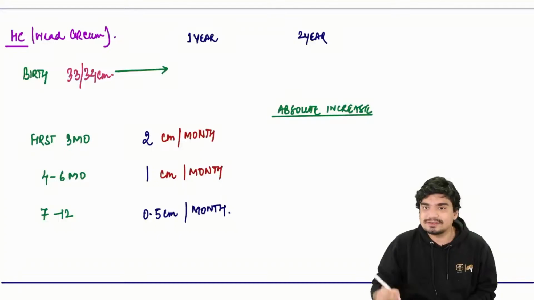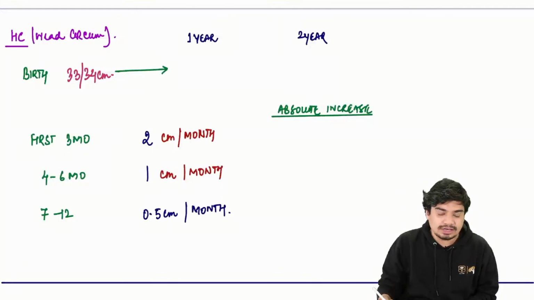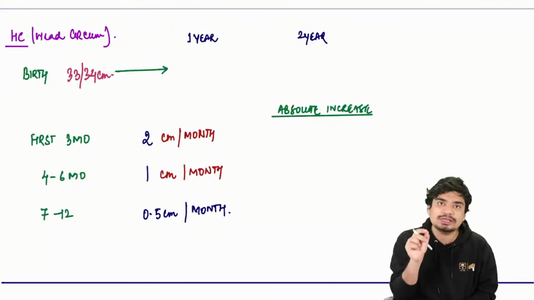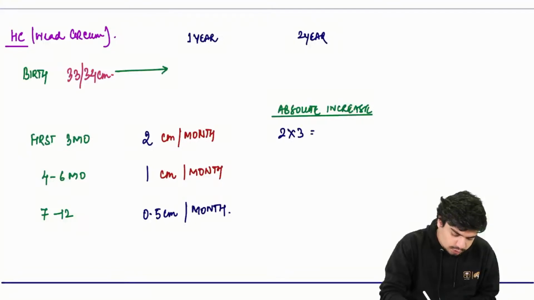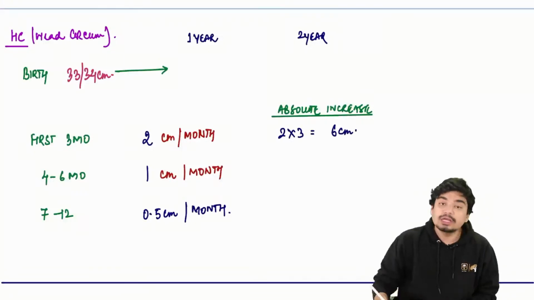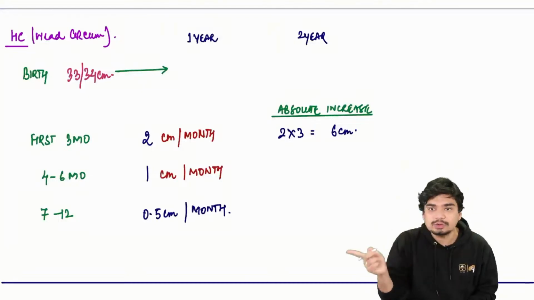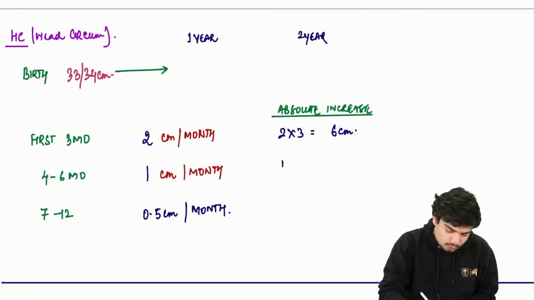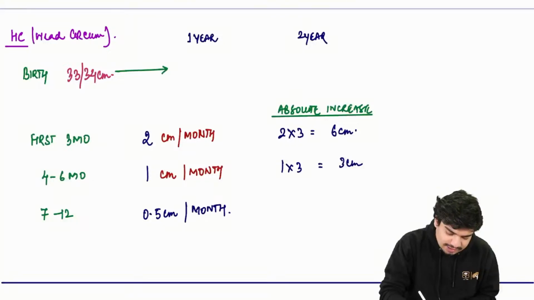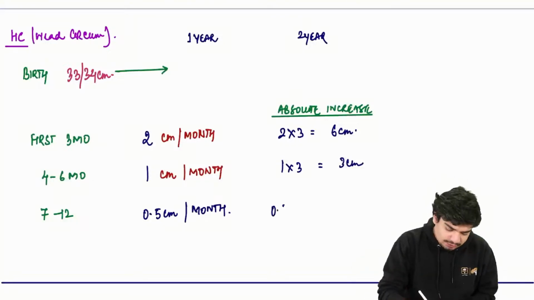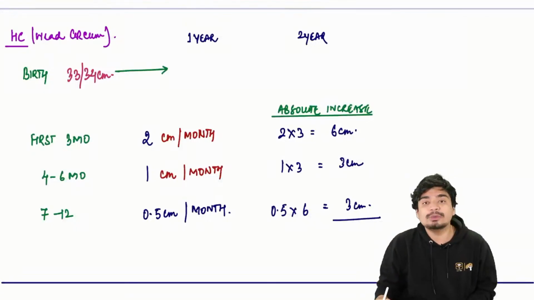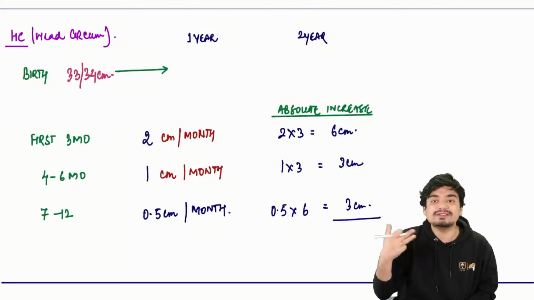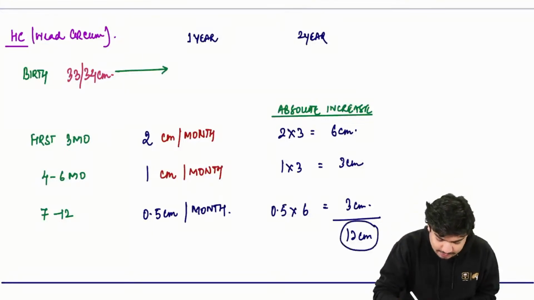So the absolute increase in head circumference during the first 3 months is going to be 2 into 3, that is 6 centimeter. From the 4th to 6th month, 1 centimeter per month for 3 months, it's going to be 3 centimeter. And in the next 6 months, it's going to be 0.5 into 6, another 3 centimeter. So in the entire first year, 6 plus 3 plus 3, baby would have gained 12 centimeter of head circumference.